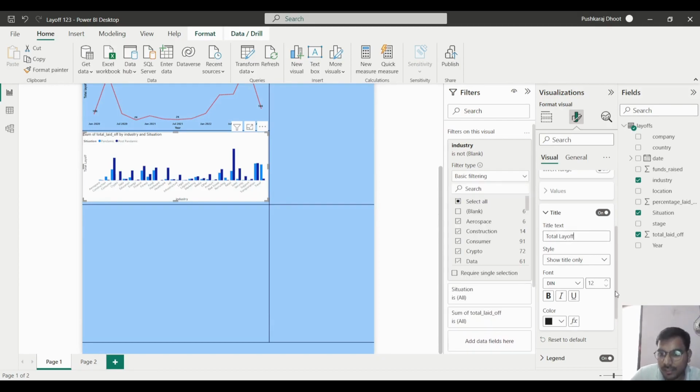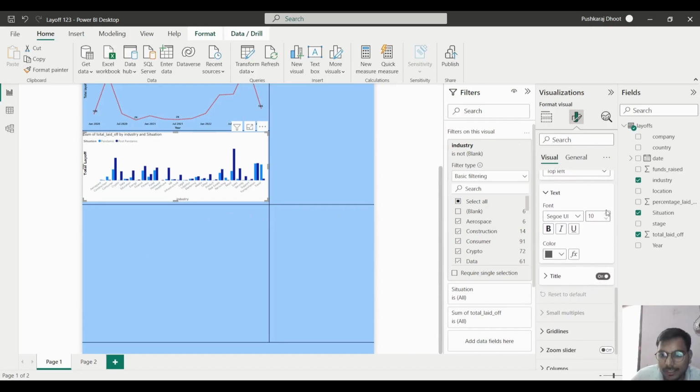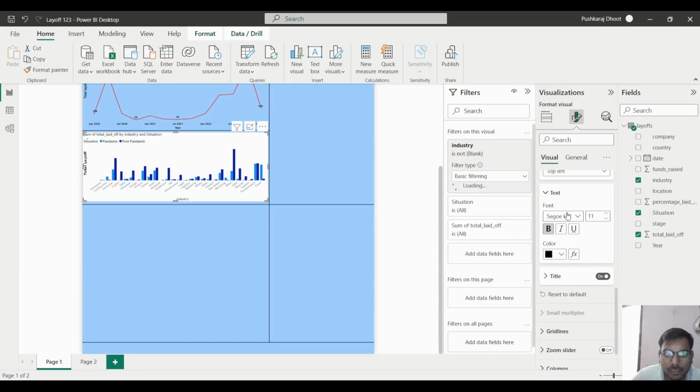Okay, and we will give some bold, and here we will give Arial Black, so it will look good now. After that, in the legend, what we will do, we will increase the size. Okay, and we will give the color black here.